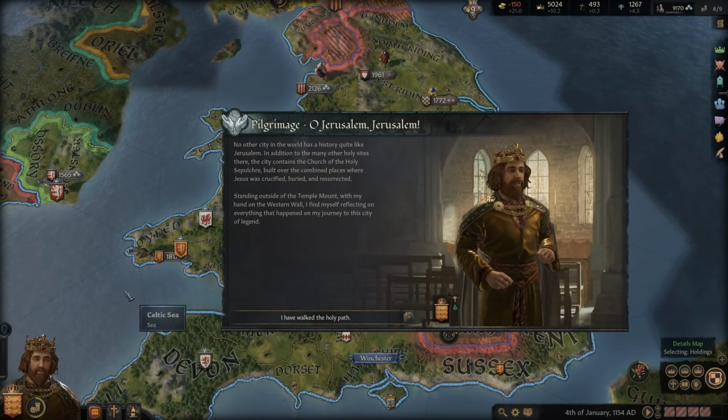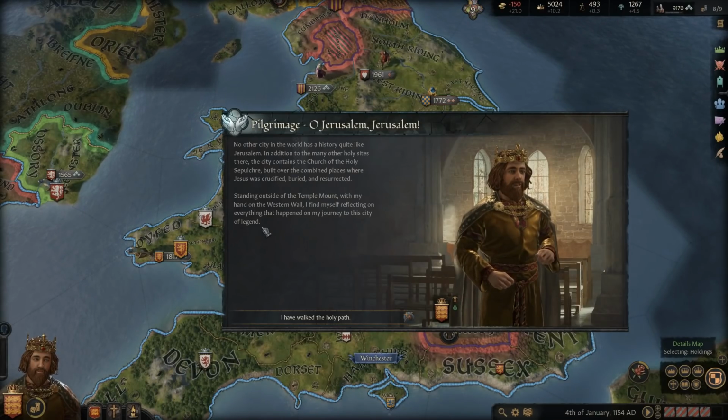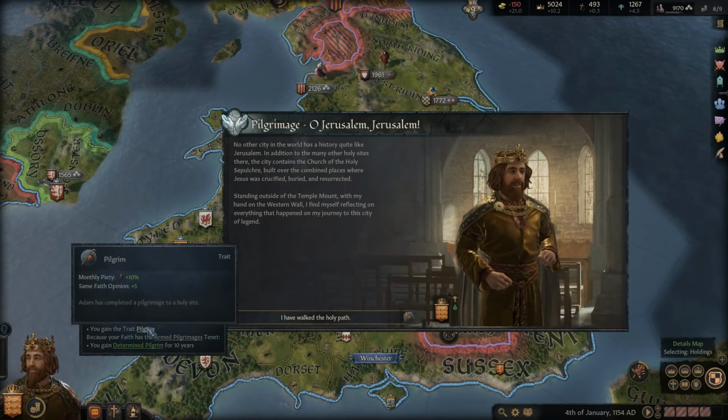Oh, Jerusalem, Jerusalem. So did we arrive there? Yeah, it looks like we just got there. No other city in the world has a history quite like Jerusalem. In addition to the many other holy sites there, the city contains the Church of the Holy Sepulchre. I probably butchered that. Built over the combined places where Jesus was crucified, buried, and resurrected. Standing outside of the Temple Mount with my hand on the western wall, I find myself reflecting on everything that has happened on my journey to the city of legend. So we're going to gain 875 piety. We get the trait Pilgrim, which grants more piety per month.